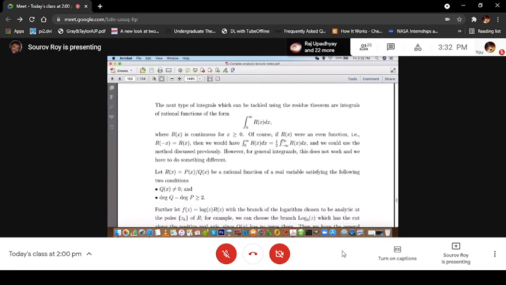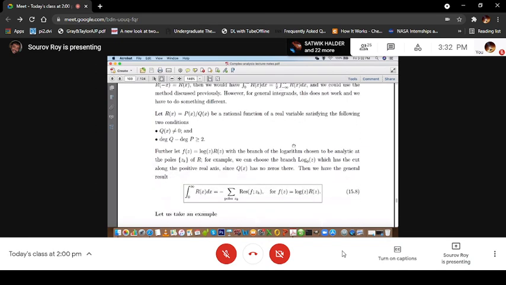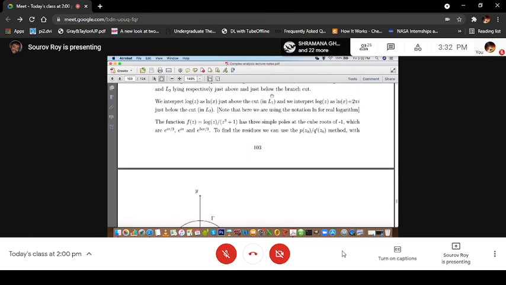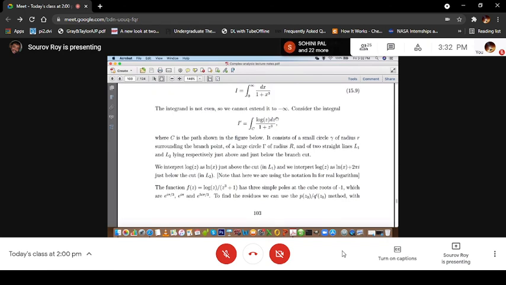As I said, it's not an even function. If it is an even function, you could do as you did in the case of rational function integration earlier, and just take half of minus infinity to plus infinity. But that you cannot do here because it's an odd function of x. So you have to use the technique of the branch cut that we discussed.